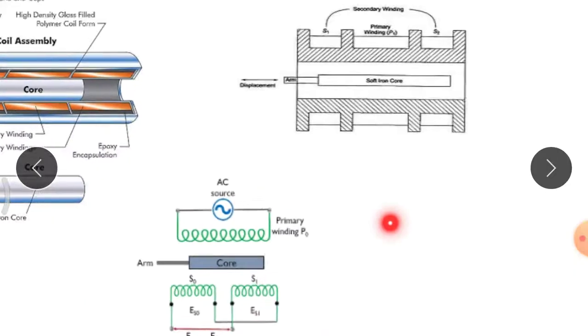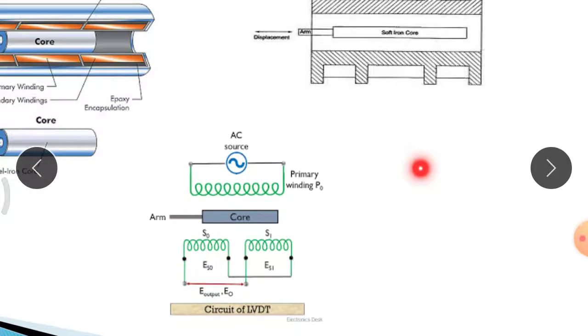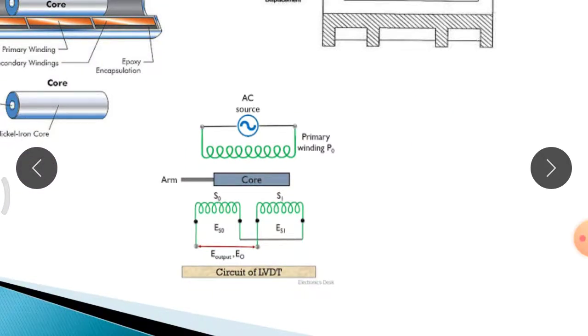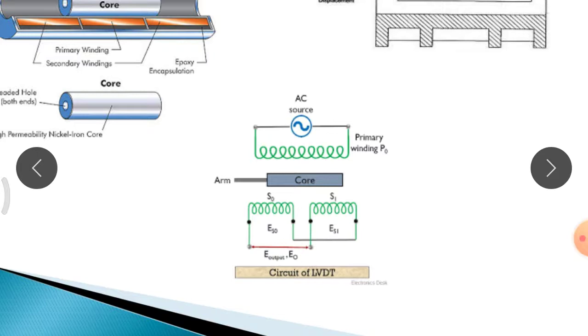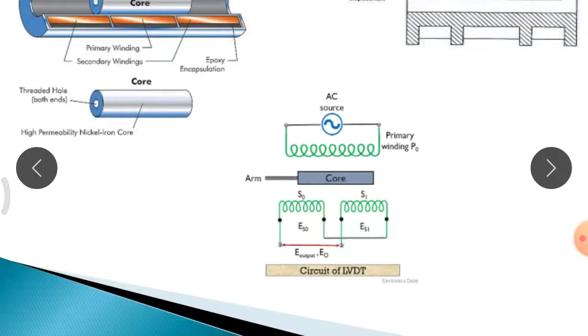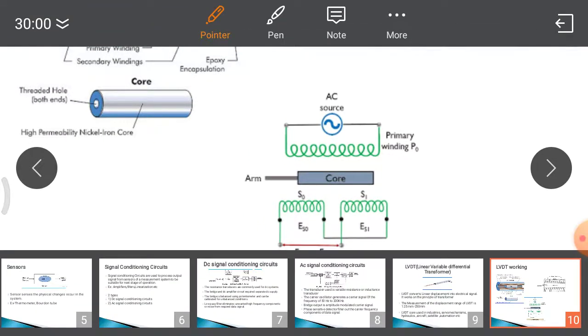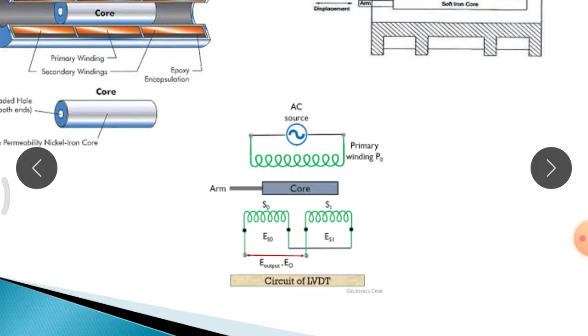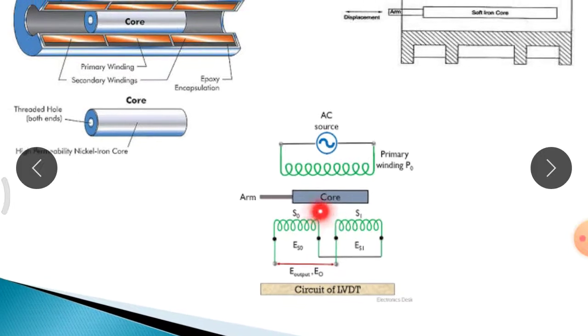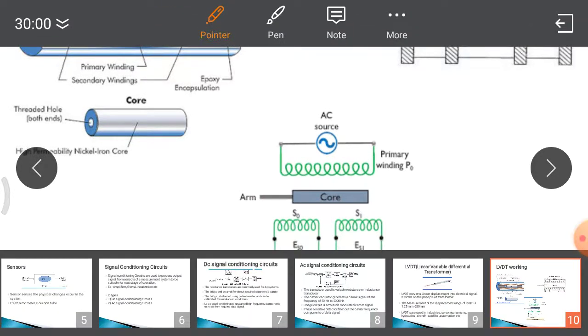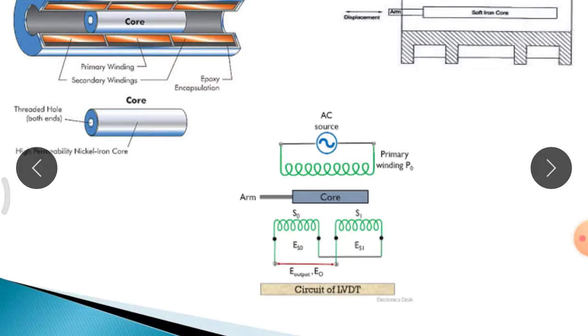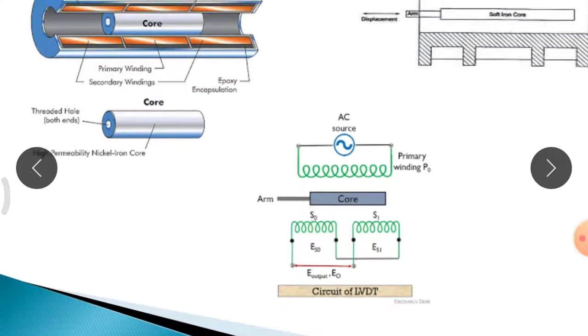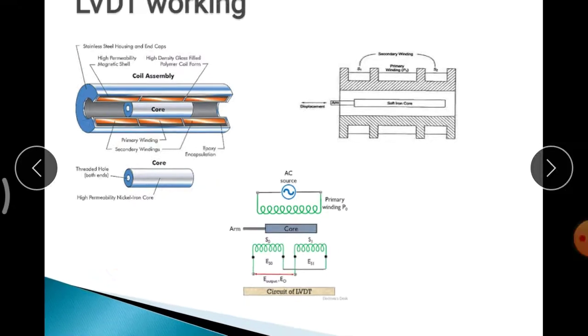So how does the transformer working principle apply here? One more thing: the secondary windings are connected in series opposition, not end-to-end, so the output will be the difference. That is why it is the linear variable differential transformer. If it were connected end-to-end, the output would be ES0 plus ES1. But here it is connected in series opposition. So in brief, we'll discuss now.